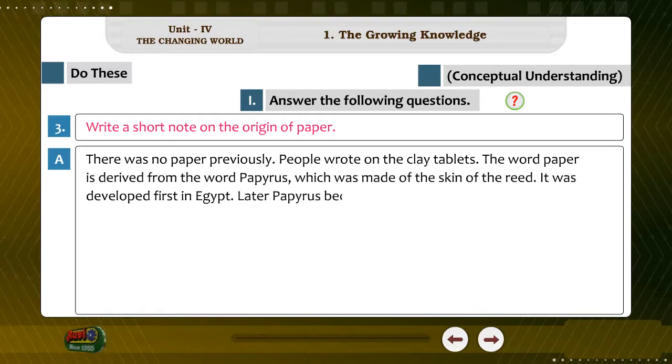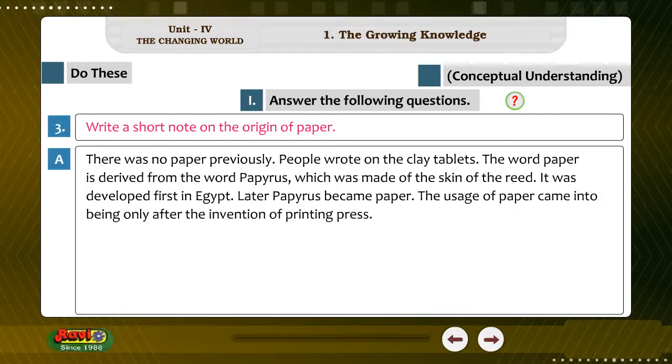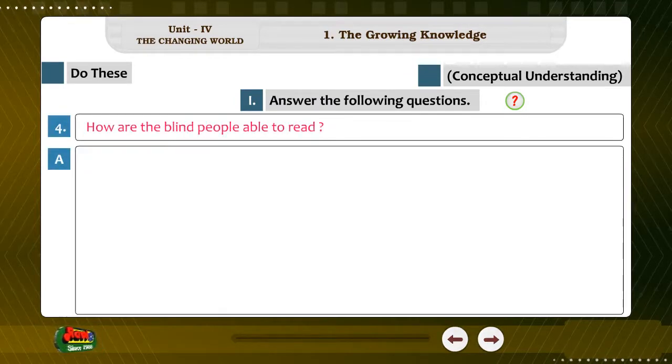Later, papyrus became paper. The usage of paper came into being only after the invention of printing press. Presently, wood pulp is used to make paper. 4. How are the blind people able to read? Answer.